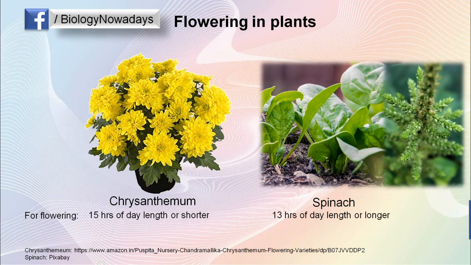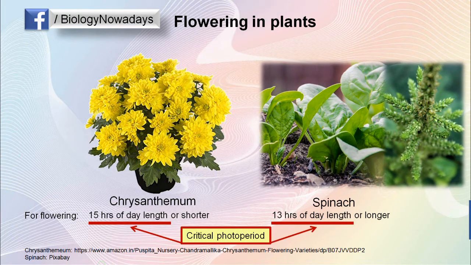Now let me underline 15 hours of day length and 13 hours of day length. Let's go through the underlined words. You might have already noted that I have given a particular number of hours of day length related to flowering of these plants. This particular number of hours of day length is the critical day length or critical photoperiod of that plant. I will explain more on critical photoperiod later in this video. But from here, you can at least understand that critical photoperiod is different for different plants. For chrysanthemums, it is 15 hours, while for spinach, it is 13 hours.